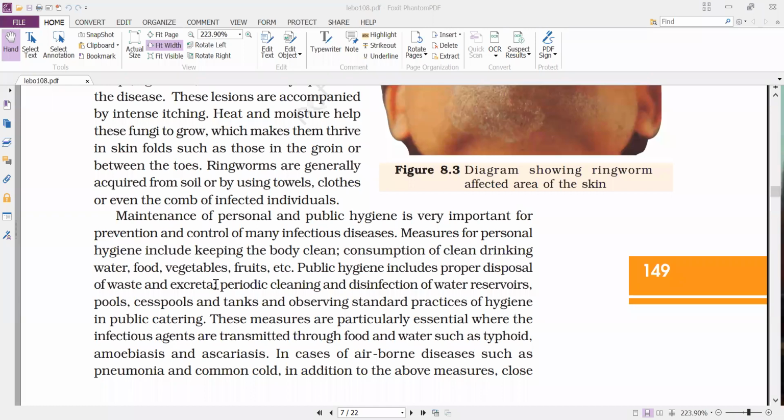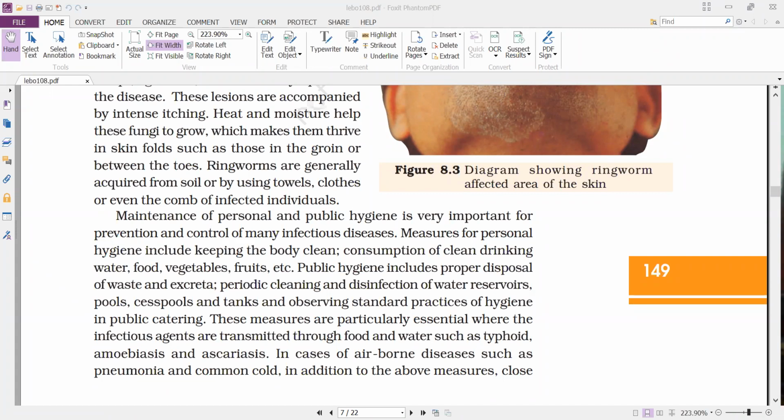The excreta should be properly disposed, and whatever waste is generated in our house should be properly disposed.